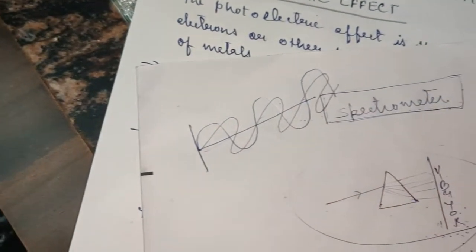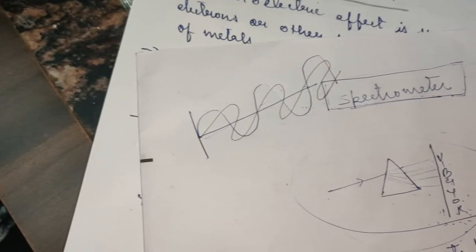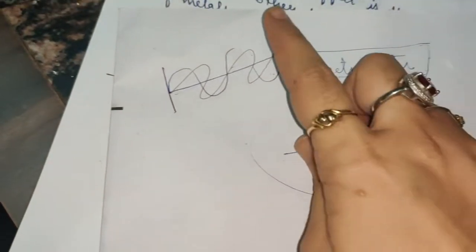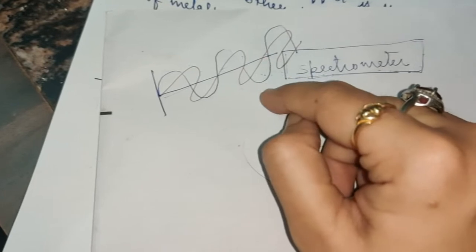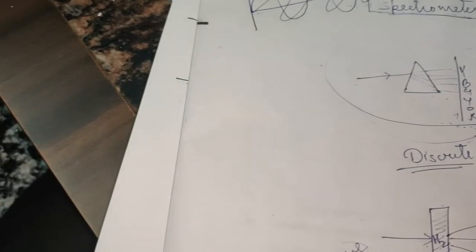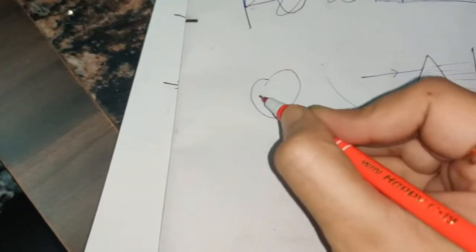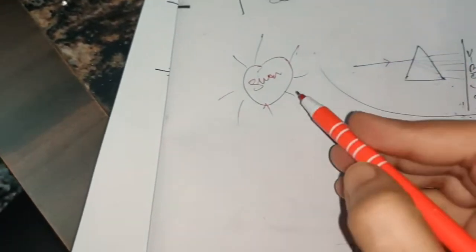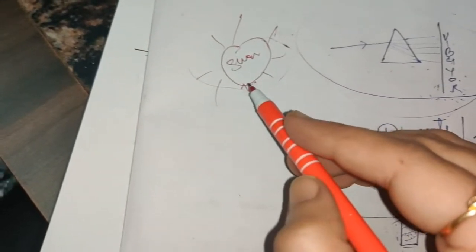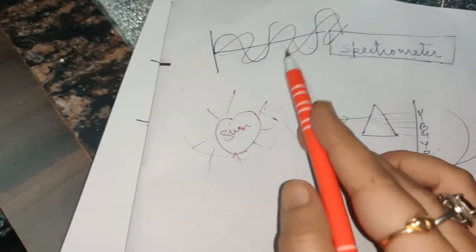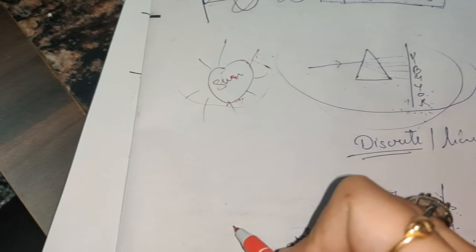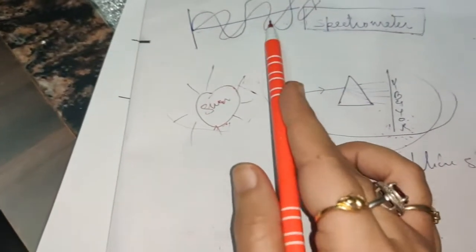So the two fields are perpendicular to each other, and when the waves travel with the electric and magnetic fields perpendicular to each other, such a wave is known as an electromagnetic wave. The ultimate source of electromagnetic radiations is the sun. These two fields, electric and magnetic, reach us in the form of electromagnetic radiations, where the two are mutually perpendicular to each other.